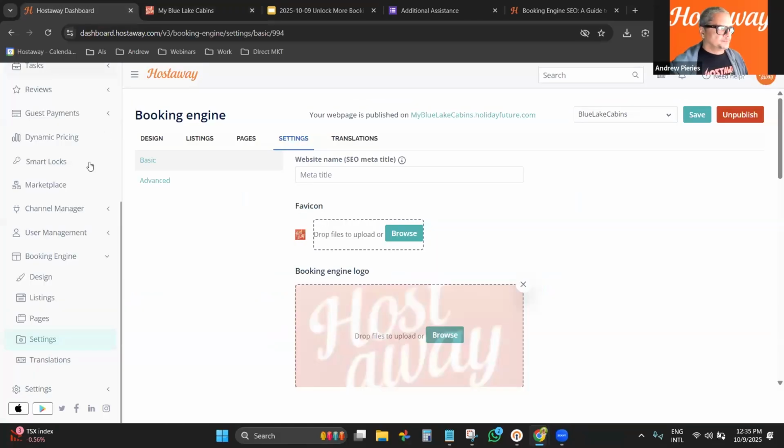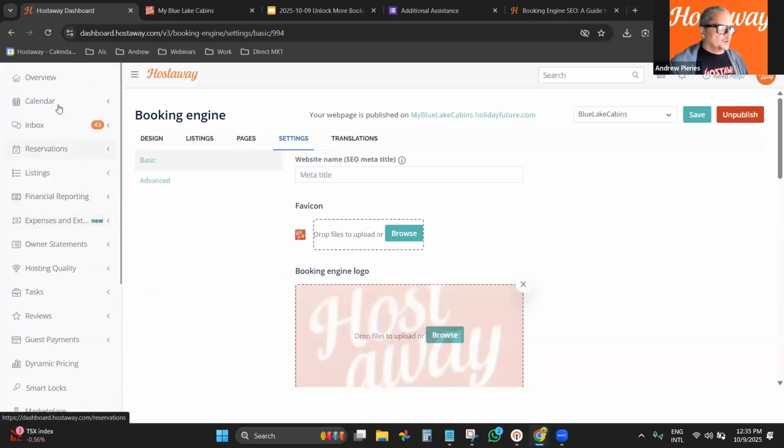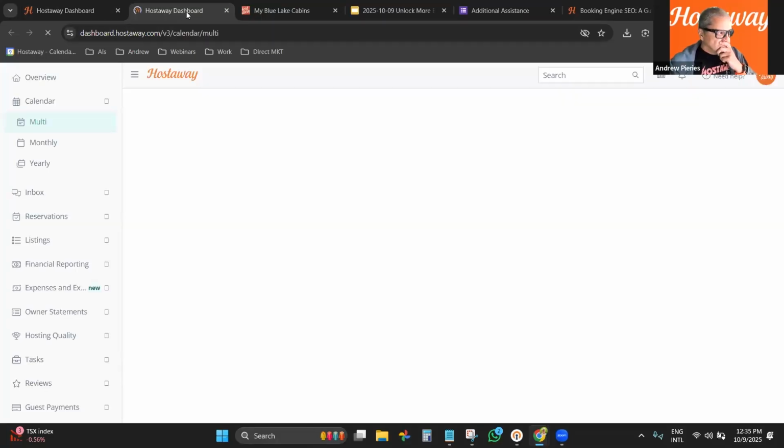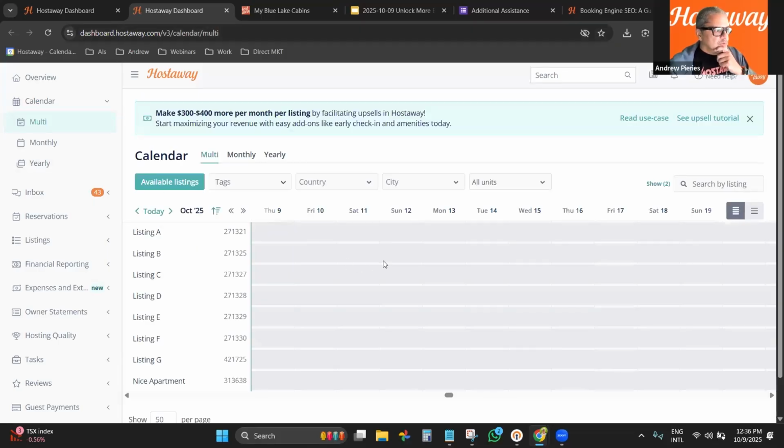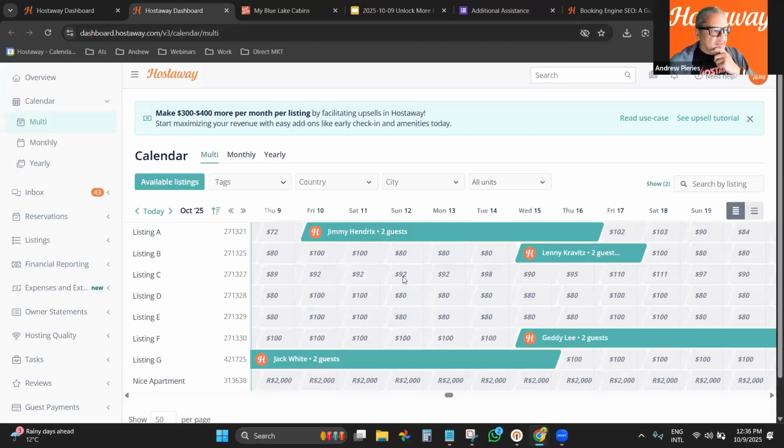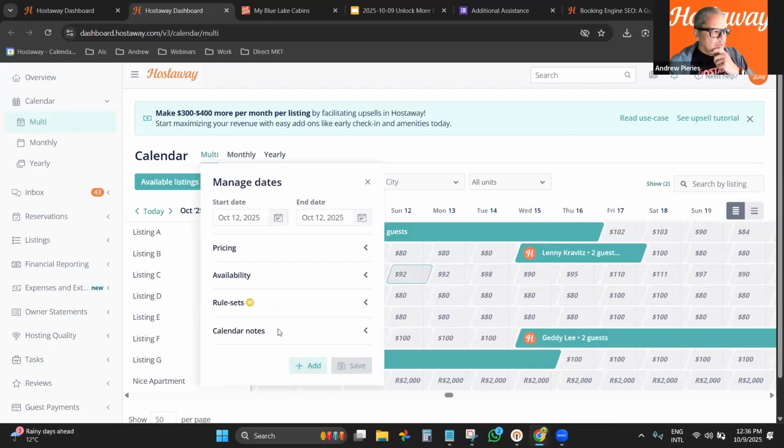So if I go to, let me open a separate tab. If I go to the calendar here, and I click here and add a new reservation, I will add a direct booking.